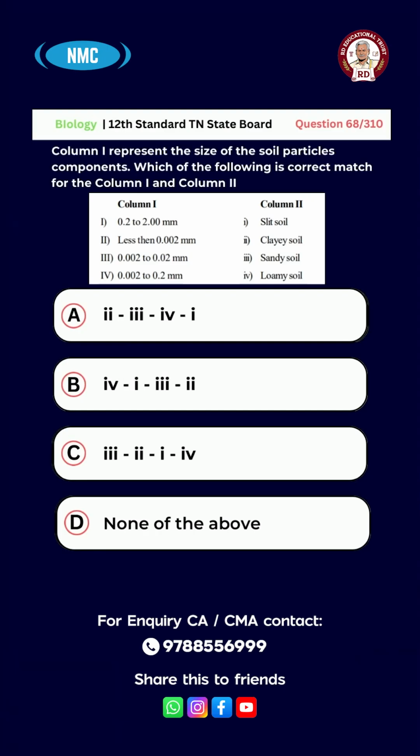The options are option A, 2341. B, 4132. C, 3214. D, none of the above. And the right answer is option C, 3214.